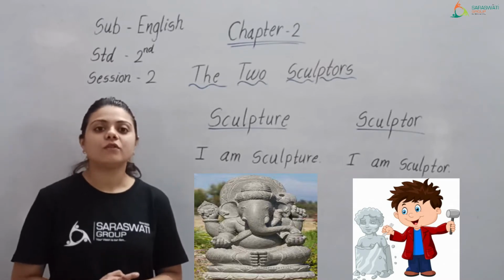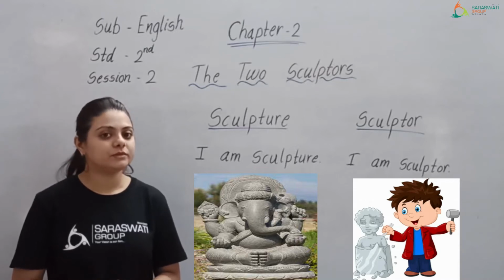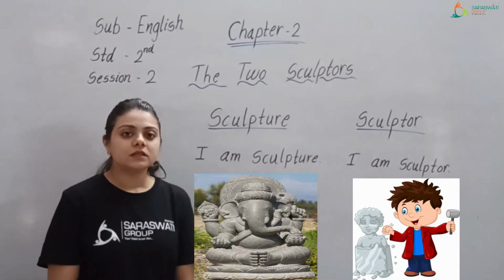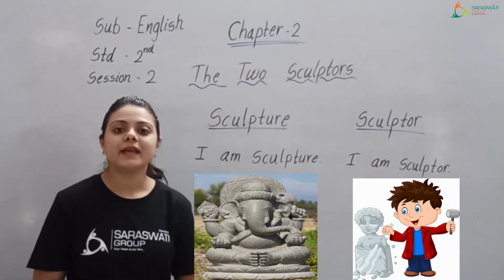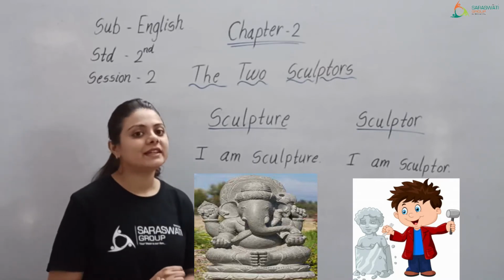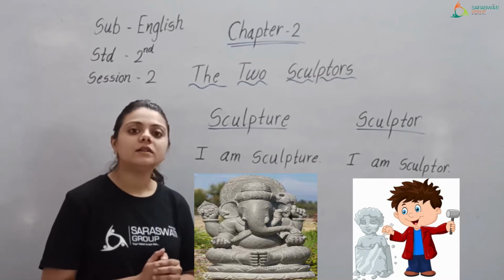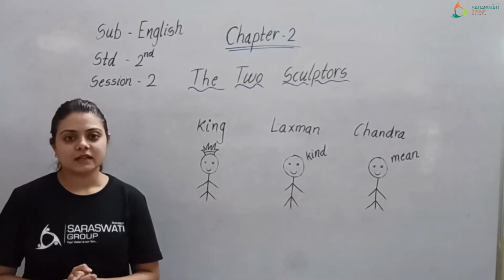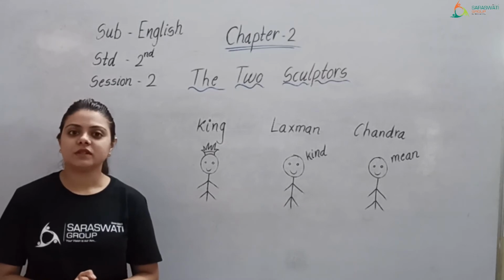The piece of art that is created is called sculpture. Next is sculptor. A sculptor is a person who makes sculptures. Here the boy is creating a sculpture, so he is called a sculptor. So kids, these are all the words that we understood in our previous session.